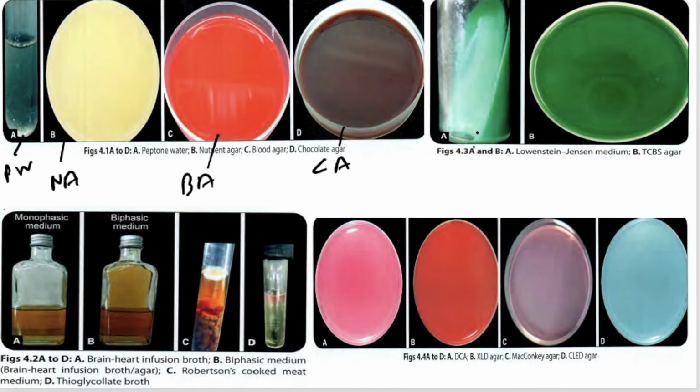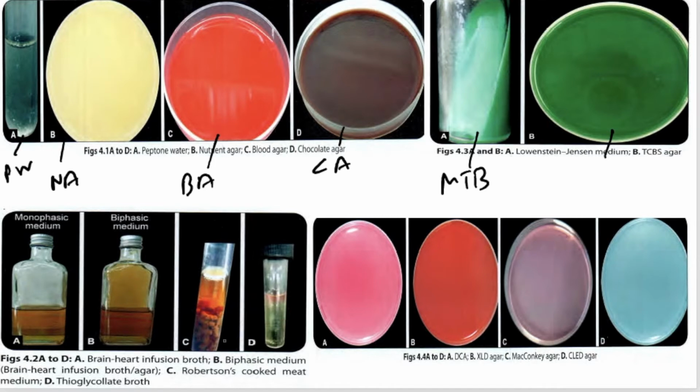Then we have LJ media, Lowenstein-Jensen media, for Mycobacterium tuberculosis. This is TCBS media. And here we have brain heart infusion broth and biphasic media, brain heart infusion broth plus agar, so it is called biphasic. This is monophasic media, biphasic media.